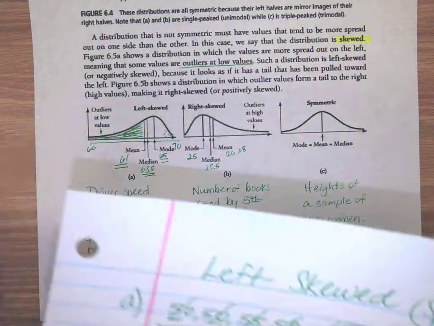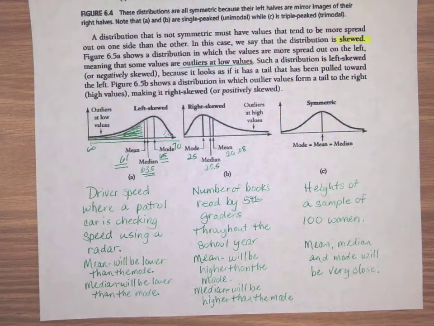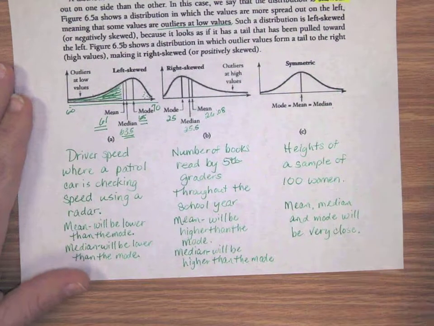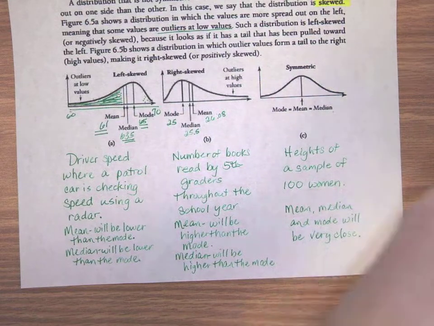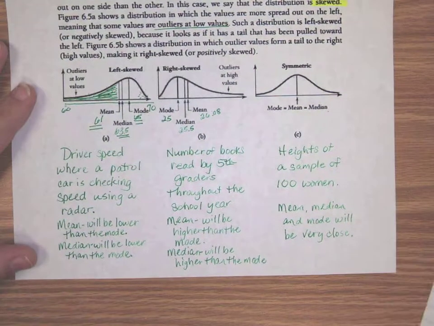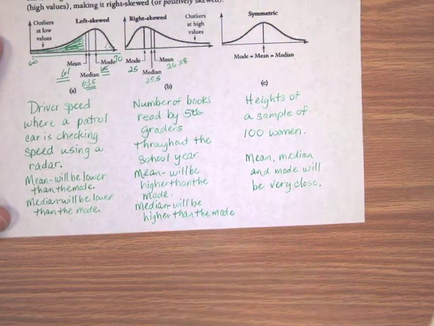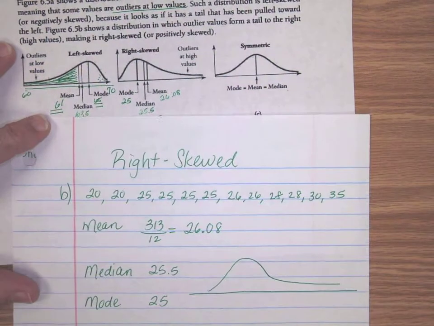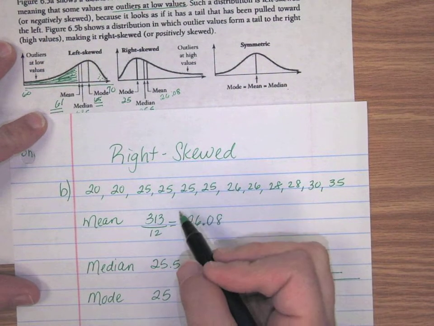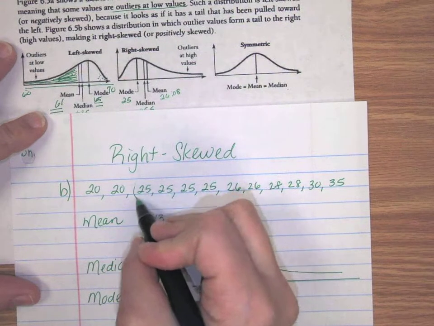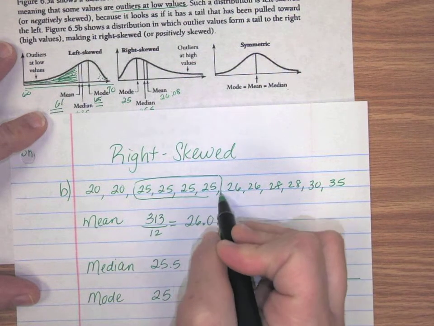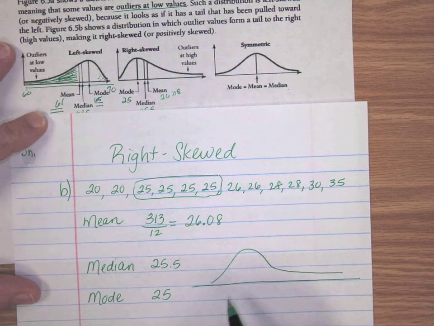Okay, so the second example here is right skewed. This is about the number of books that are read by the 5th graders throughout the year, and you'll find that the mean will actually be higher than the mode, and the median will be higher than the mode as well. So here's an example of that data set. If we see the majority of the students right here, if we go with the mode, we would say that the mode would be 25.